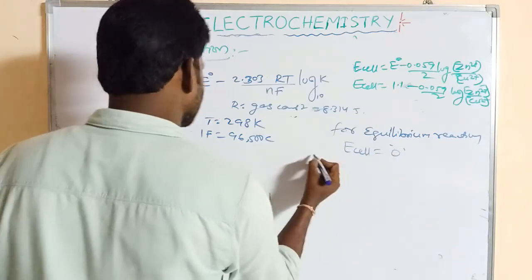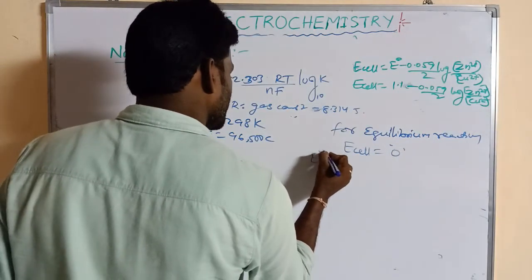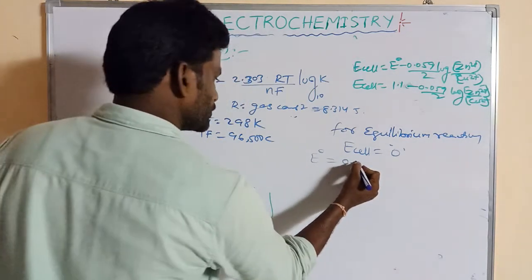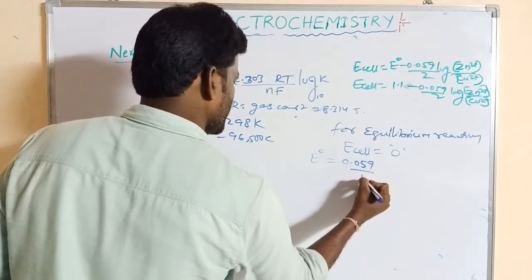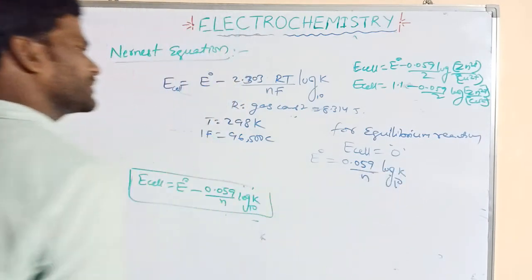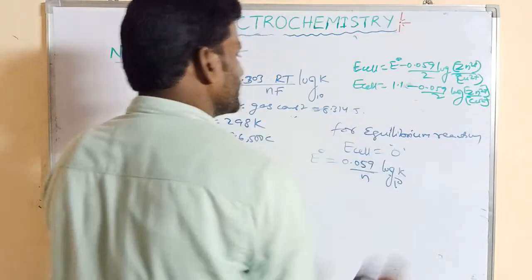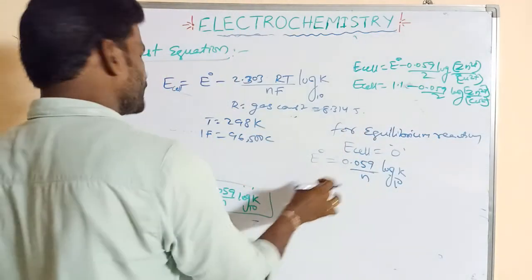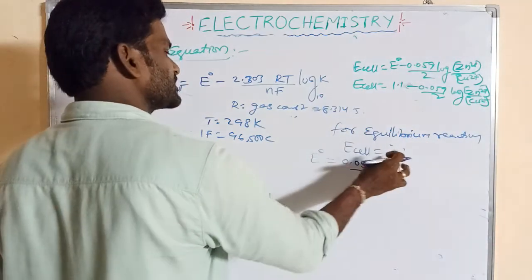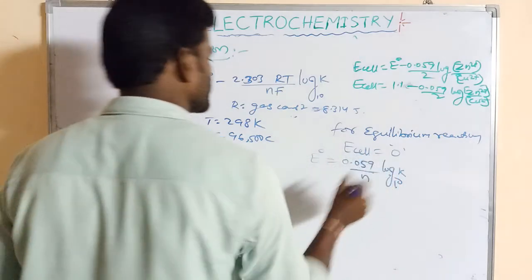How to write its equation? E naught is equal to 0.059 by n log K, base 10. If we take any equilibrium reaction, this is the formula. For equilibrium reactions, the cell potential is equal to 0. So this is the equation.